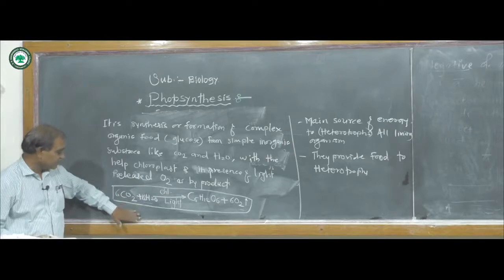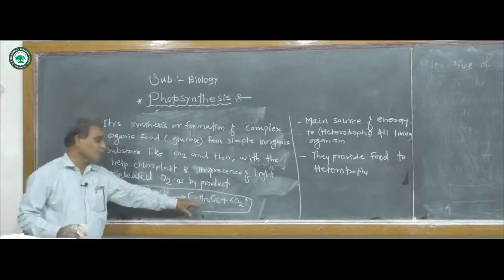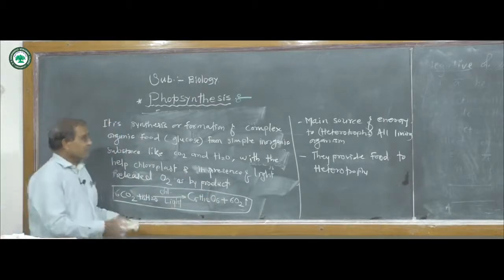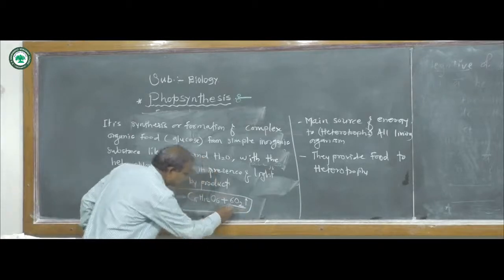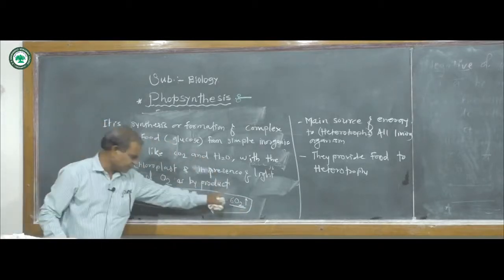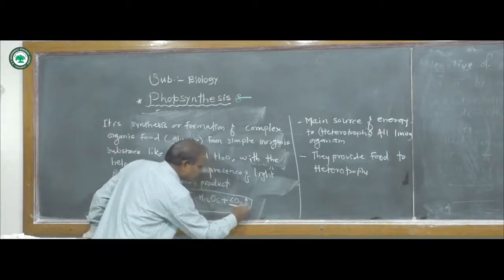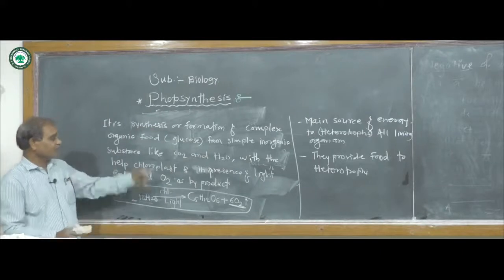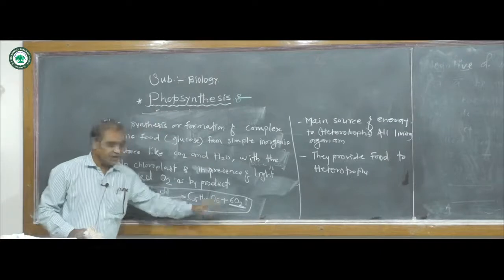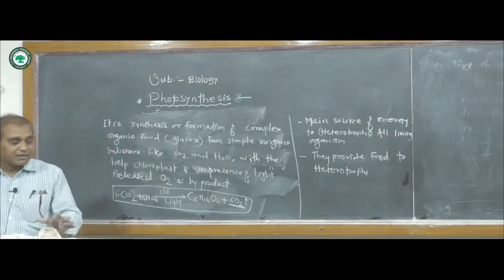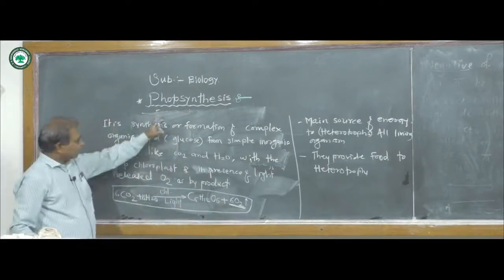Carbon dioxide and water are the raw materials, and the product is glucose, a carbohydrate. Only photosynthesis releases oxygen into the atmosphere, so it is also called an oxygenic process.